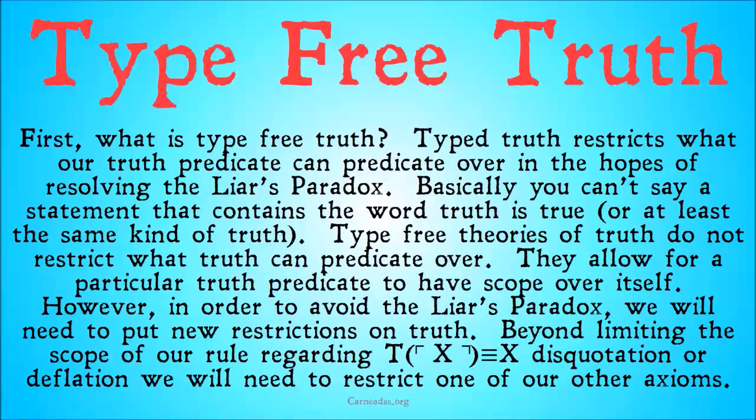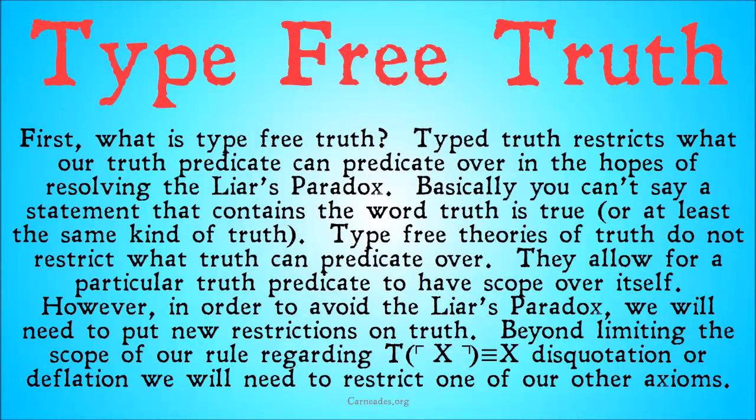So, what is type-free truth? Typed truth restricts what our truth predicate can predicate over in the hopes of resolving the liar's paradox. Basically, you can't say a statement that contains the word truth is true, or at least the same kind of truth. We might have a hierarchy of truth and say that, well, true 0, true 1, true 2, true 3, and so going on up a hierarchy of languages.